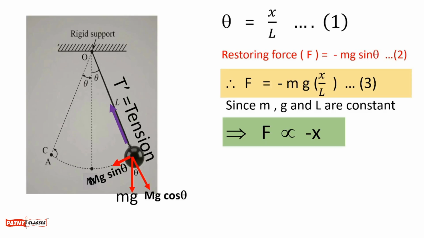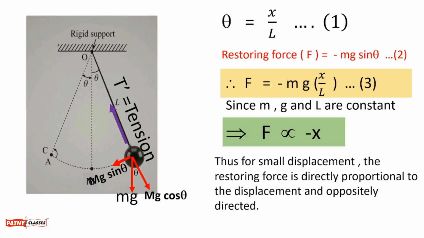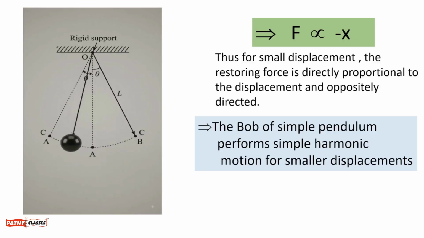From this expression, it is clear that for the smaller displacement, the restoring force is directly proportional to the displacement and oppositely directed. Thus, the bob of simple pendulum performs simple harmonic motion for smaller displacement.